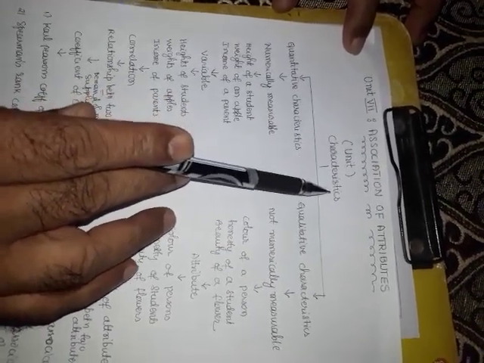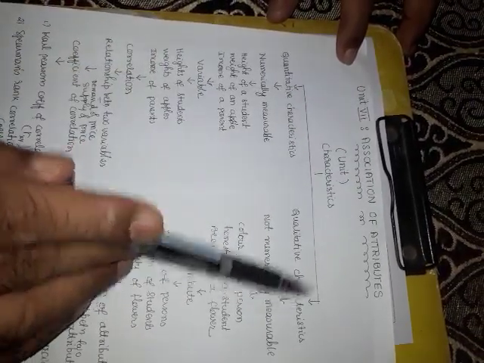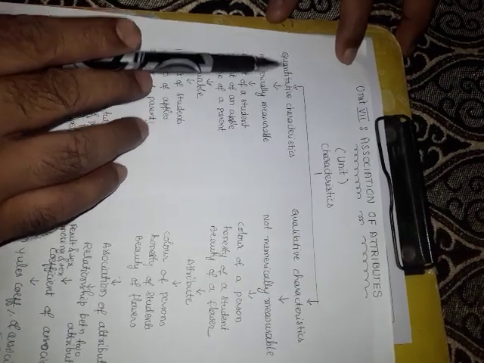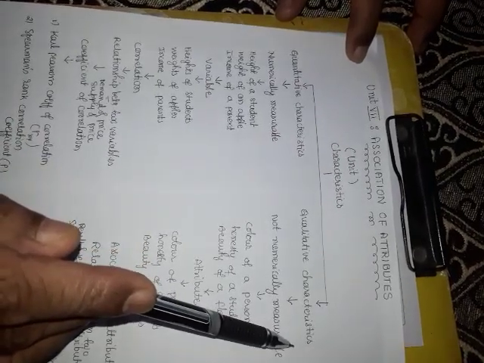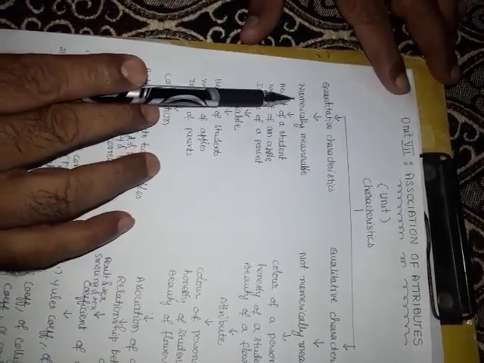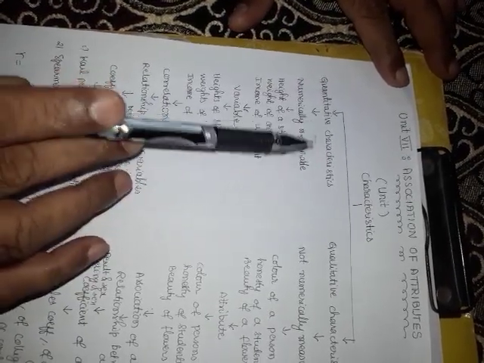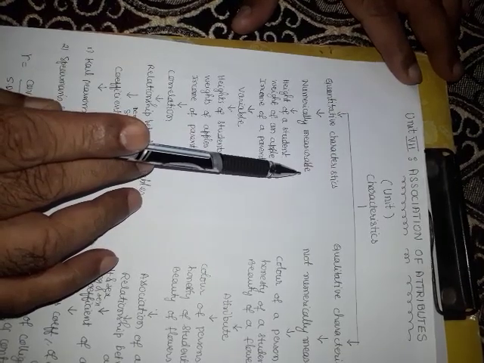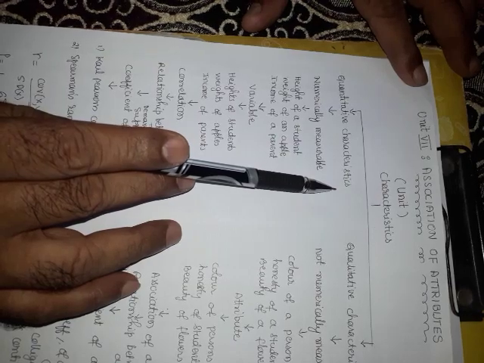All those characteristics can be categorized under two headings: number 1, quantitative characteristics, and number 2, qualitative characteristics. A characteristic which is numerically measurable, or which can be expressed in terms of numbers, is called a quantitative characteristic.